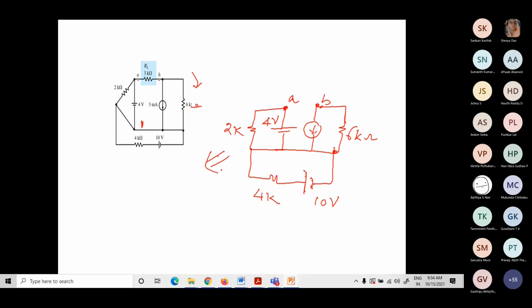Anybody got the value for RTH? Did you solve this RTH?